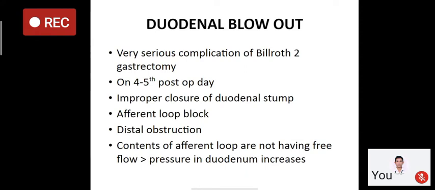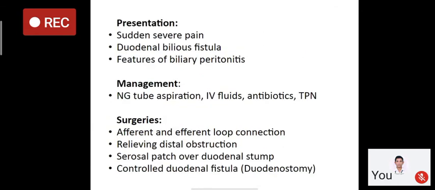Also, if we have put a drain in during the laparotomy, from the drain there will be a continuous duodenal fistula which will have bilious content. So the patient will present with severe sudden pain, a duodenal bilious fistula, and features of biliary peritonitis. It is managed by NG tube, Ryle's tube aspiration, IV fluids, antibiotics, and total parenteral nutrition.